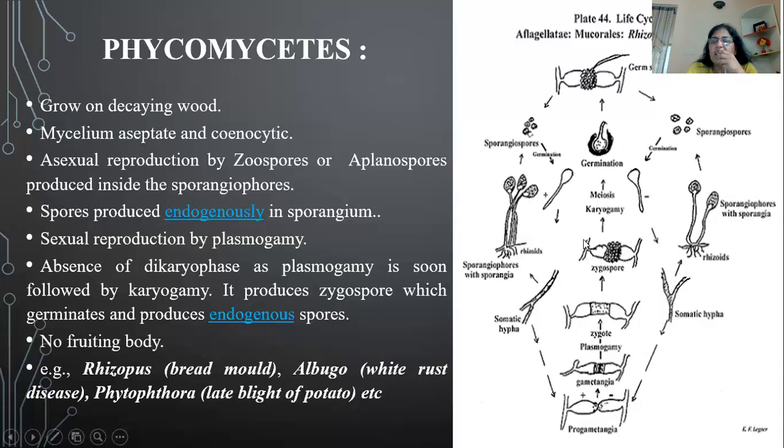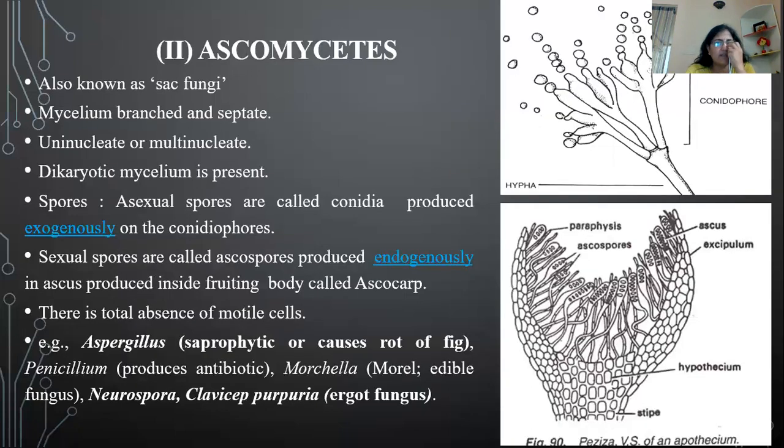In this zygospore structure, spores are produced endogenously. So both the sexual and asexual spores are produced endogenously in Phycomycetes, and they do not have any separate well-defined fruiting body, as we'll see in other classes of fungi. Examples are Rhizopus and Mucor. You have studied them. They are also known as bread mold because they are very easily found growing on bread. Disease-causing Phycomycetes are Albugo, causing white rust, and Phytophthora, causing late blight of potato. So that's about the Phycomycetes.